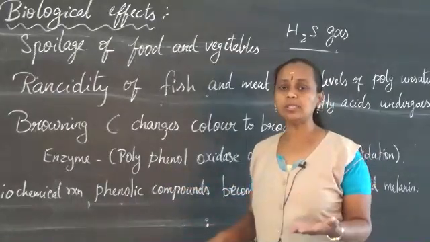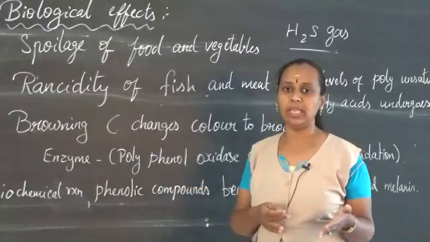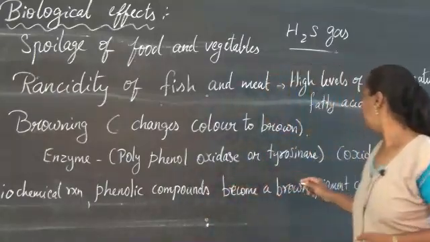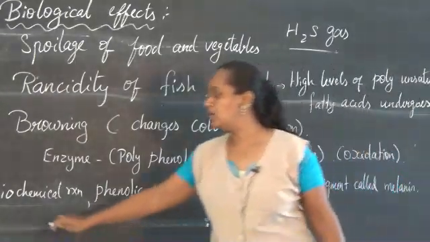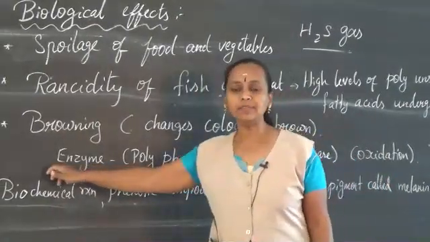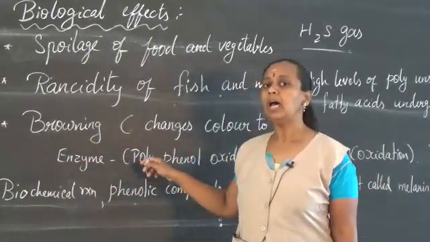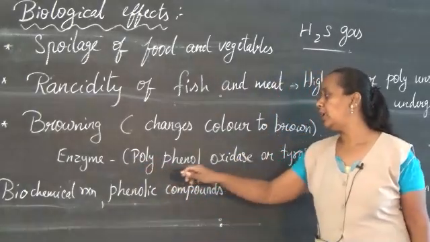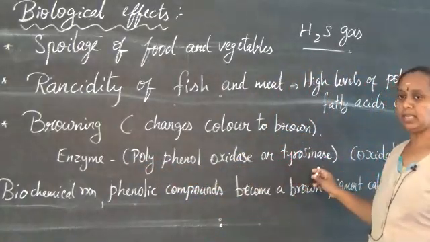When it comes in contact with the air, it undergoes a biochemical reaction. The cells of these fruits and vegetables, such as apples, have the enzyme called polyphenol oxidase or tyrosinase.